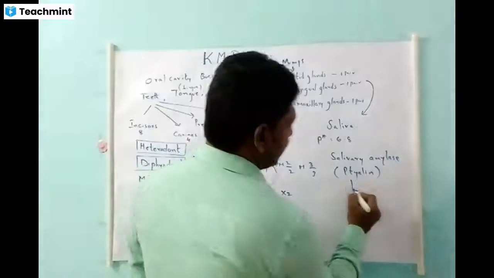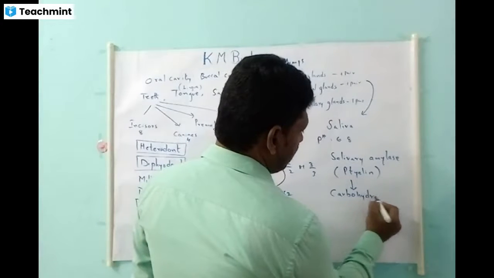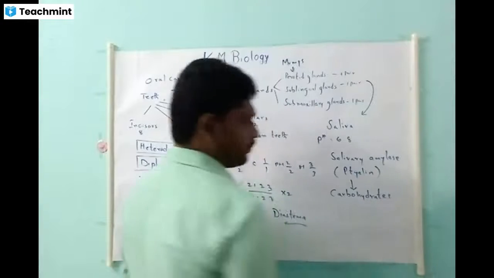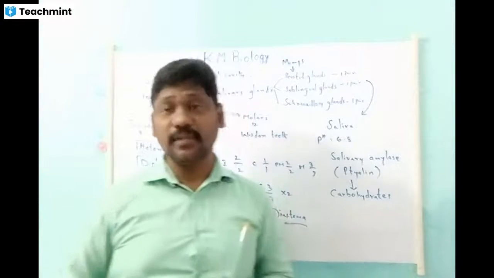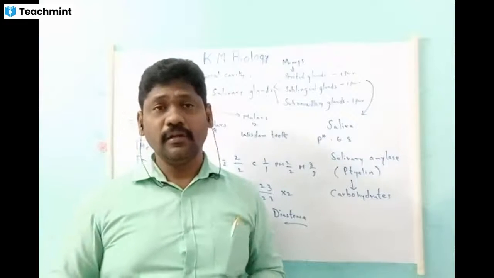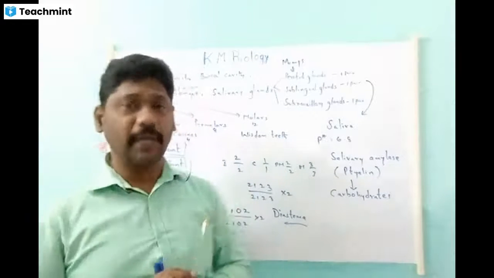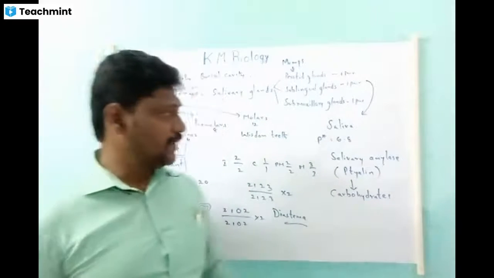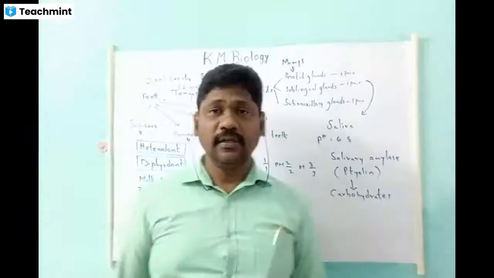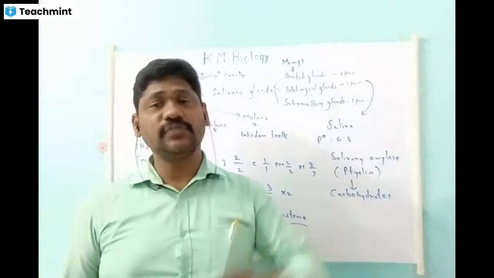It can break the carbohydrates into simple sugars, so there is a change in the chemical nature of the food. So chemical digestion also takes place. Digestion starts from the buccal cavity or oral cavity. Note down: salivary amylase acts on carbohydrates and changes them into simple sugars.